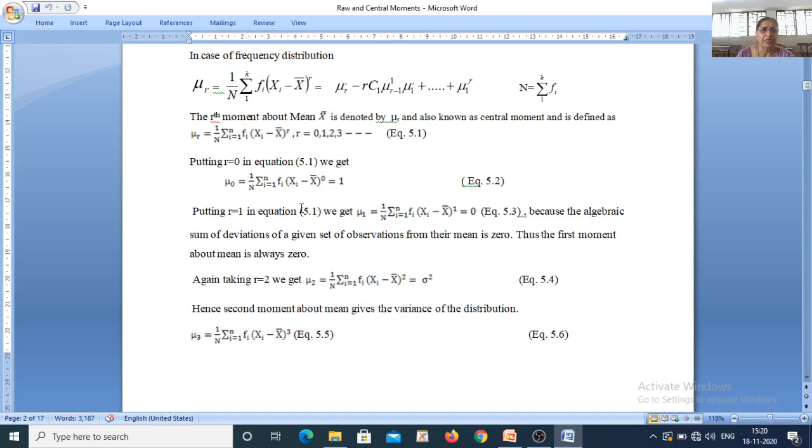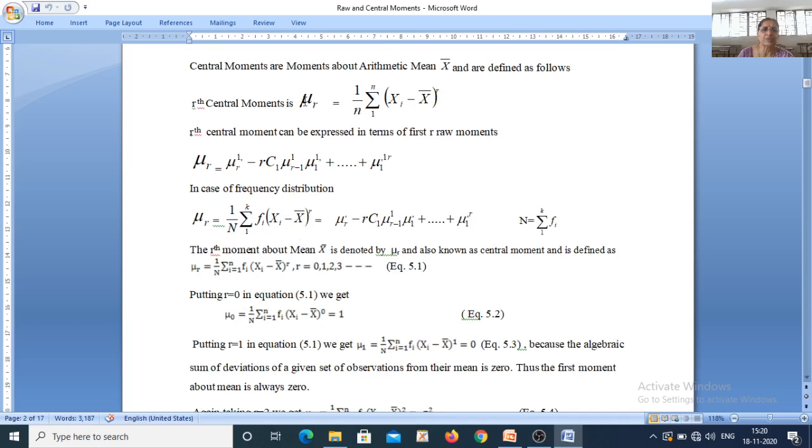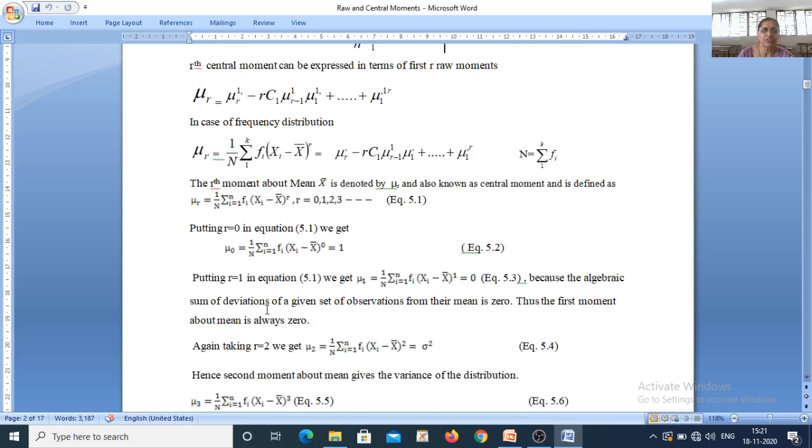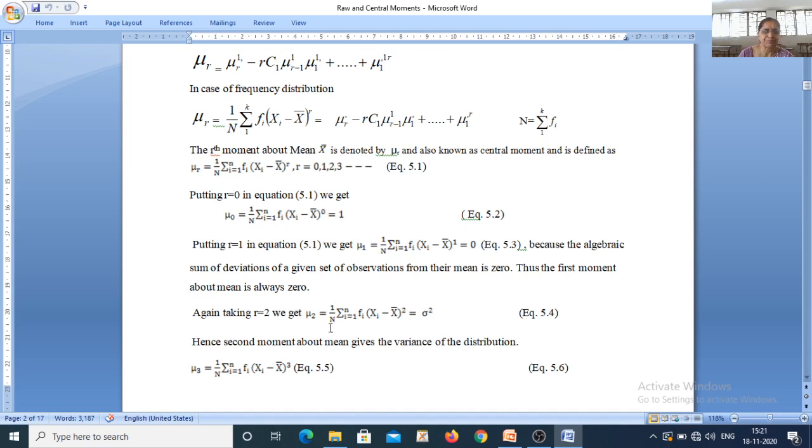Now in this particular expression, if I put r is equal to 1, what is my mu 1? My mu 1 is 1 upon n summation of fi into the bracket xi minus x bar raised to 1, where i is taking value from 1 to n. In this case, because of algebraic sum of deviations, we know that sum of deviations of observations taken from arithmetic mean is always equal to 0. Therefore, first central moment is always equal to 0.